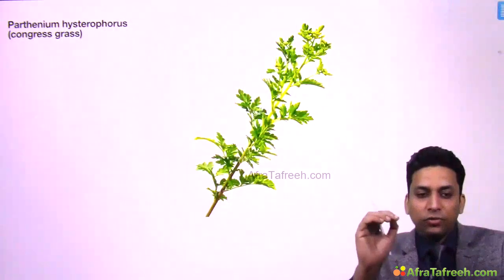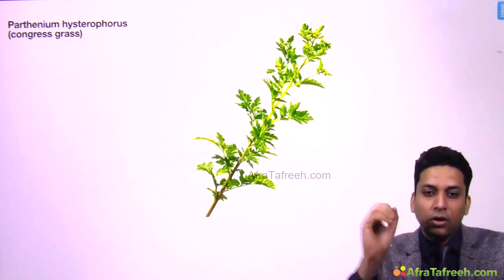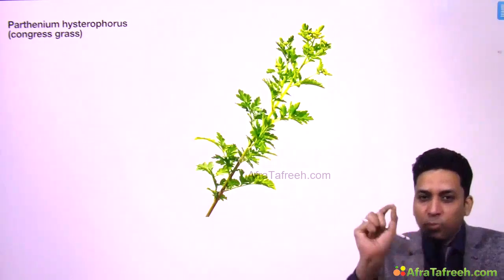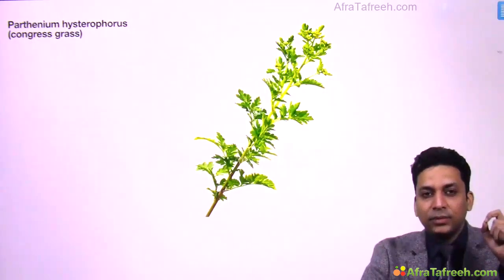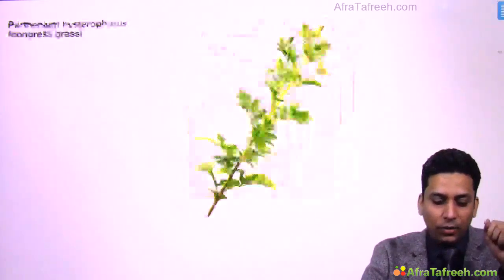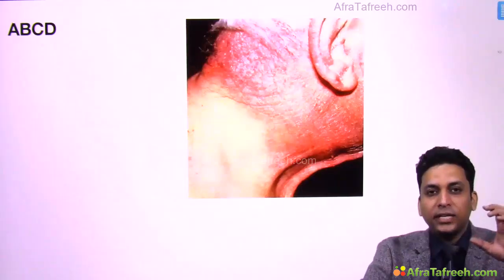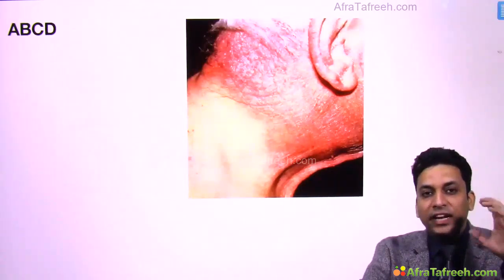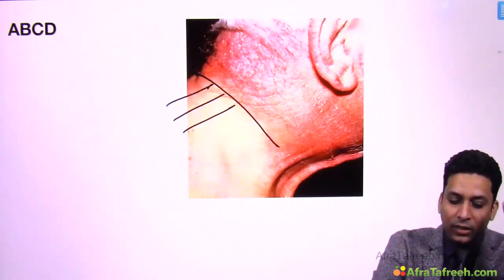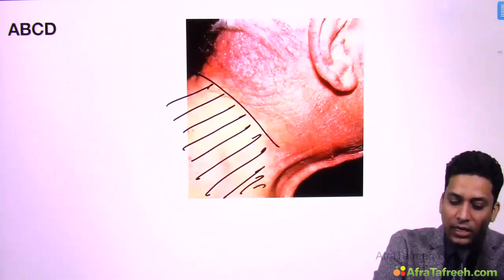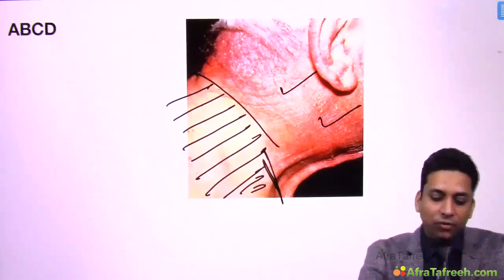Then Parthenium hysterophorus, I told you, is the plant which causes airborne contact dermatitis, and it is also known as Congress grass. If you closely see this plant, you will find small white flowers, which are the culprit, and the allergen present in this plant is known as sesquiterpene lactone. Then ABCD, airborne contact dermatitis, generally occurs over exposed areas. That is why this area, which was hidden under the t-shirt, is spared, but exposed areas like the neck, V of the neck and the face get involved.